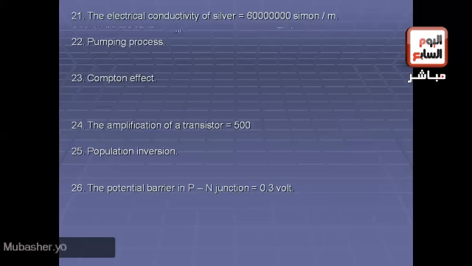It means that the resistance of a conductor of length 1 meter and area 1 meter square equals this number. Here is the answer in front of you. It means that the resistivity of silver equals 1 divided by 6 times 10 power 6 ohm meter. Of course, electrical conductivity is the inverse of resistivity. That's right.